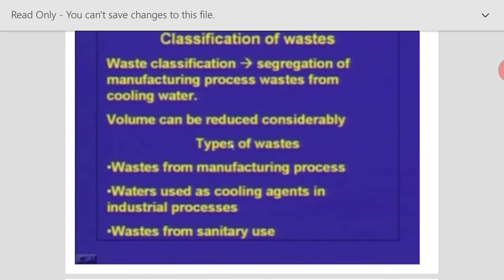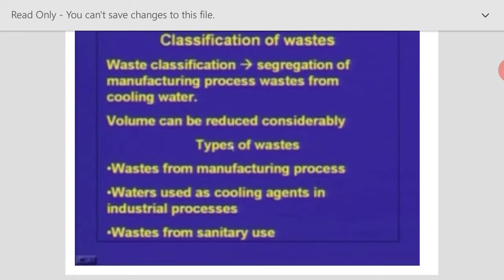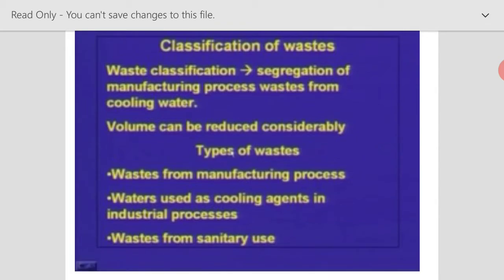But the other wastewaters coming from the cooling towers or sanitary usage, with minimum treatment or as such, can be sent back to the system, that is, recycled or reused inside the industry itself, so that the amount of water consumed by the industry is reduced. So this is the first step, where we classify the waste as waste from the manufacturing process, wastewater from the cooling agents, and wastewater from sanitary use.